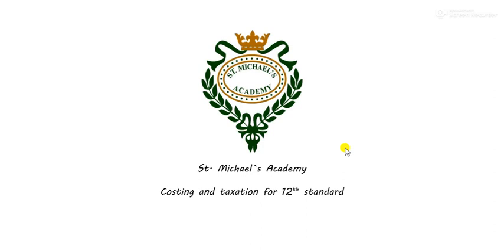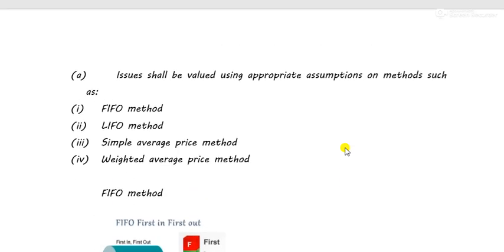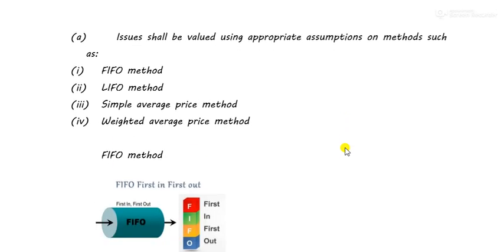In the last class, we had started with costing, and it was the first class for the chapter cost of materials. We studied that in this chapter we'll be studying about the valuation of materials. There are certain methods upon which the materials are valued, and under each method, the value of materials is different. So in this chapter, the thing which we have to learn is how the materials are valued under different methods and what is the effect of different valuations.